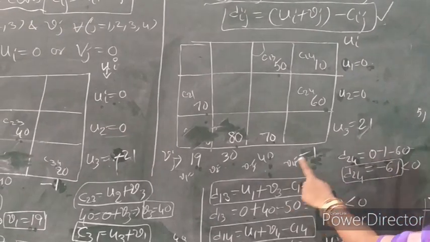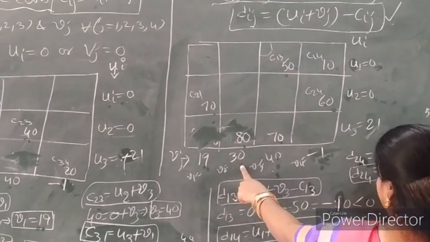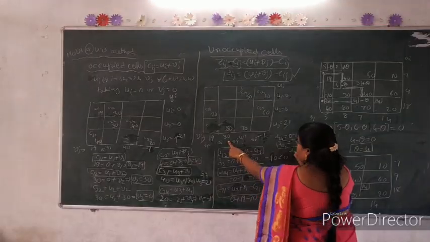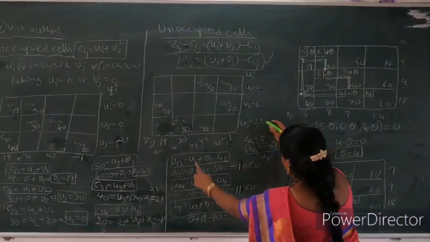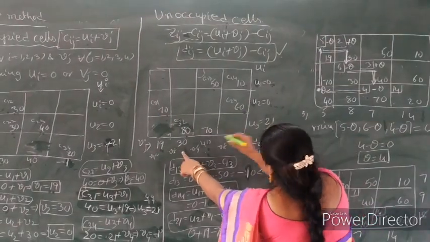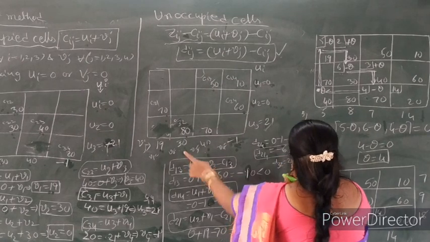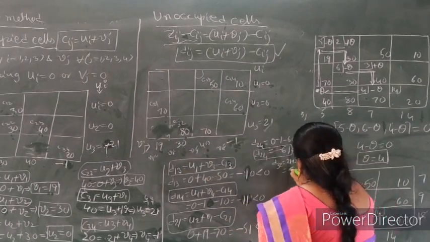Negative quantity. Now here 21 plus 30. Third row, second column. 21 plus 30 minus 8. So here negative quantity, so here negative, less than 0.